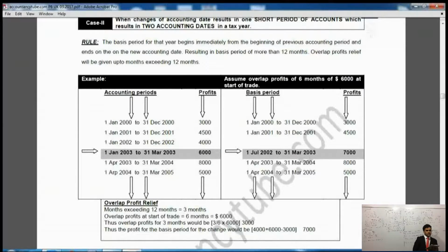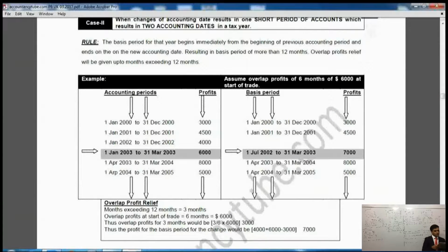So when the change of accounting date results in 2 accounting dates being in the same tax year, then this is the rule. The rule said, if you read above, the basis period of that year begins immediately from the beginning of the previous accounting period and ends on the new accounting date, resulting in a basis period of more than 12 months. Overlap relief will be given up to the months exceeding 12 months. Now if you see on the right side, it says assume overlap profits of 6 months of $6,000 at the start of the trade.